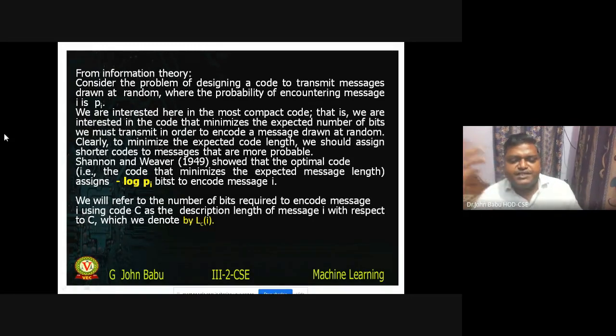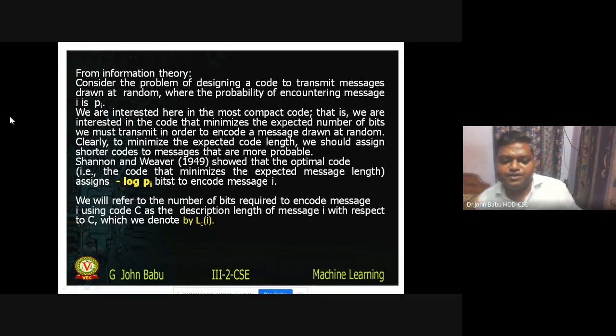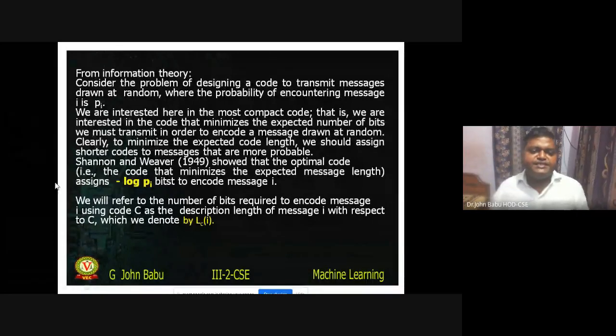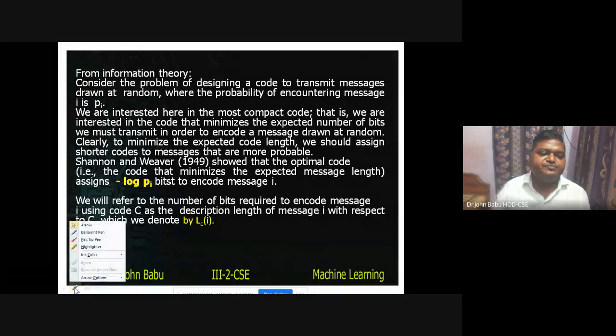For example, if you are sending an image, generally we don't send the image. What we send is RGB information. For each pixel, what is the red value, what is the green value, what is the blue value. If you send that, you will save a lot of memory. So we are interested in a compact code. We want the compact code when we are sending some information.